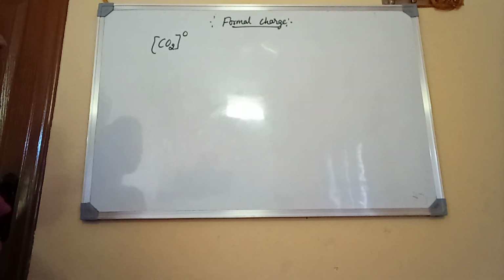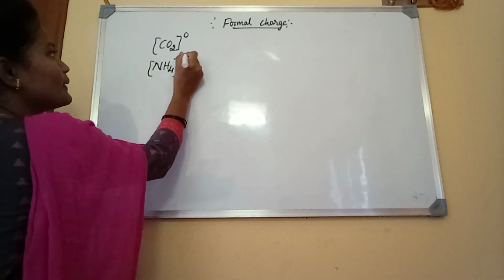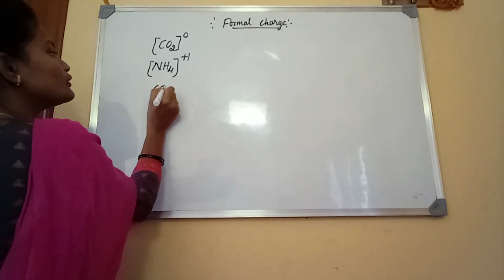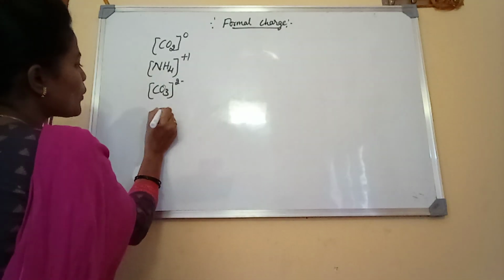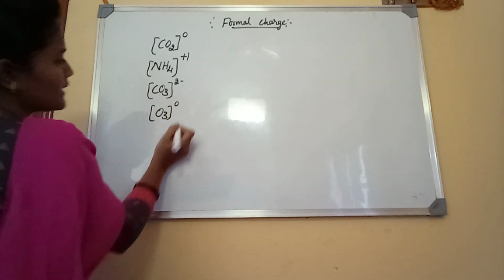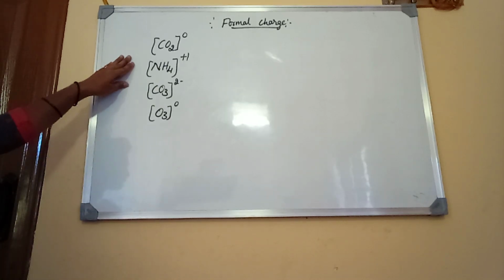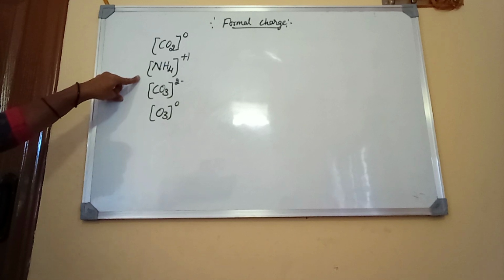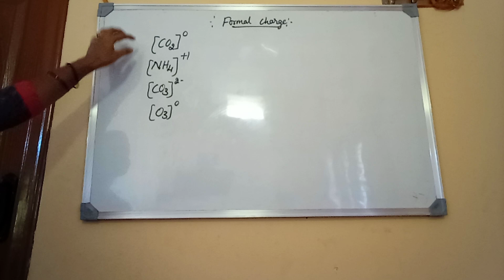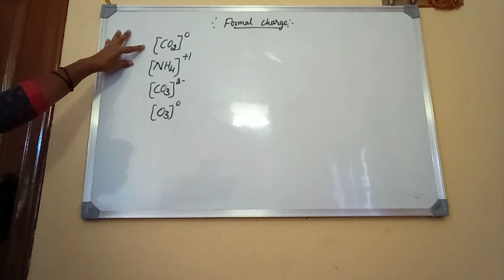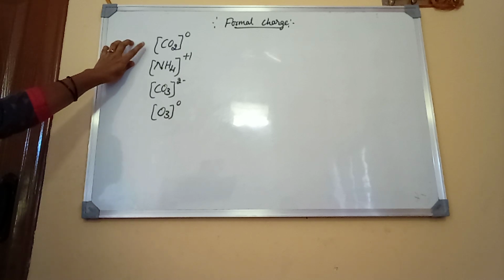If I take other molecules, for example NH4 plus 1, CO3 2 minus, and also O3, here I am writing so many structures. The entire charge on the CO2 molecule is 0.